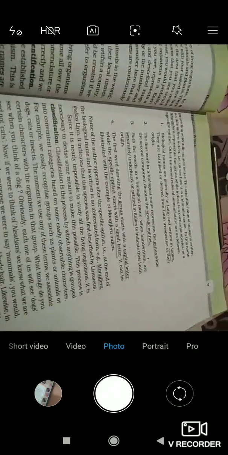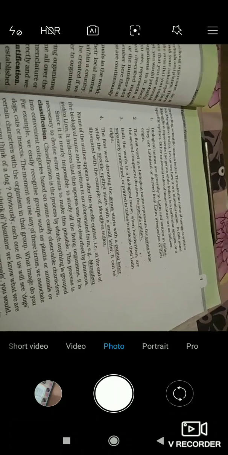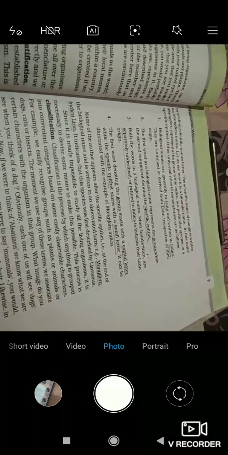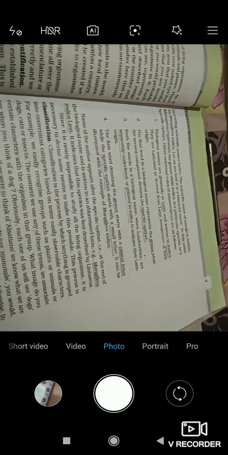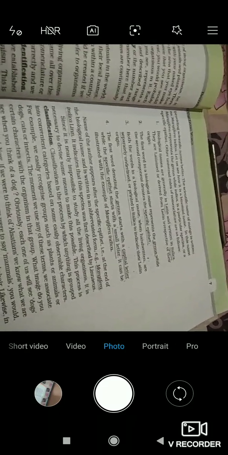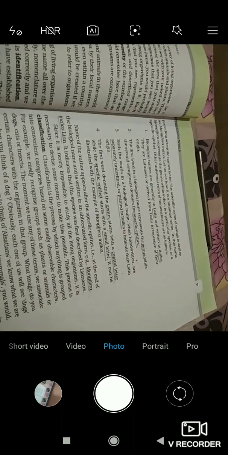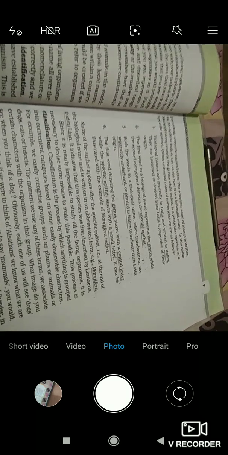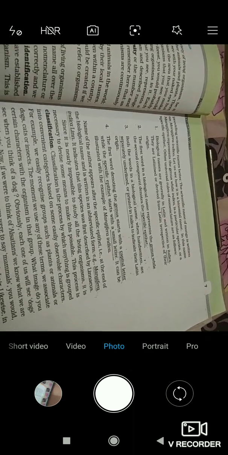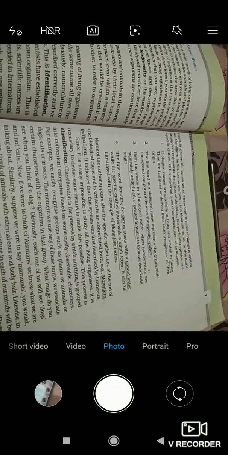Plants have branches and leaves, animals have four legs, dogs have four legs, cats also have four legs, insects have six or eight legs, or wings or antennae. So according to these characters we can make a particular group for all these organisms and classify them.